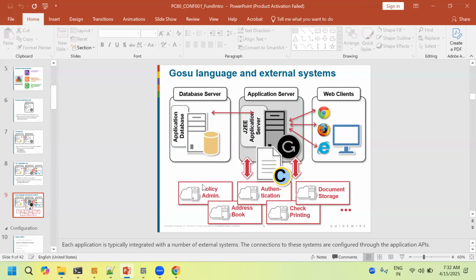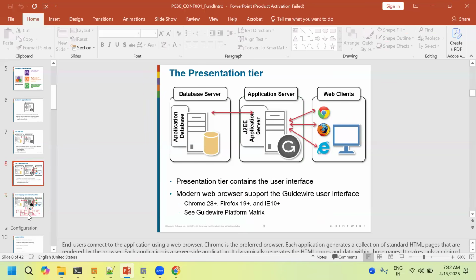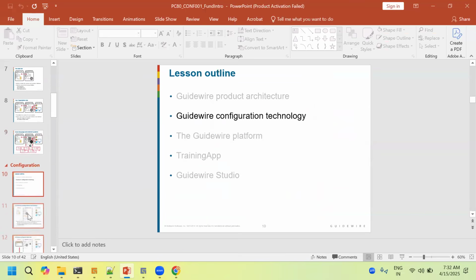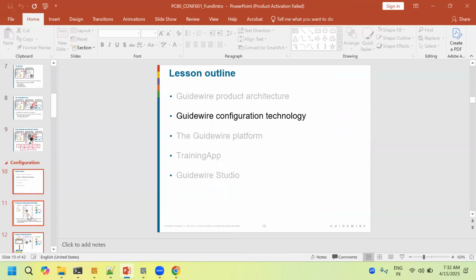Most of the things in configuration are steps, and we need to keep the configuration steps in mind. Here and there the Gosu language comes into the picture for that communication. But in integration, you have to write logic. For example, if an external system is there, you have to write logic, and for that Gosu language is mandatory. We will go deeper on the integration side later.